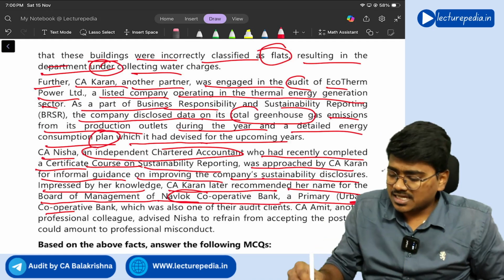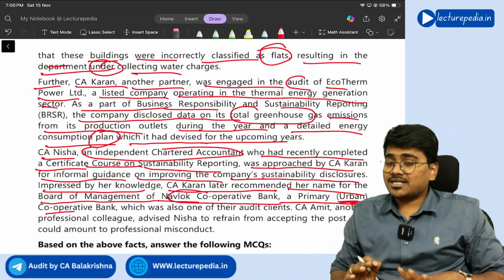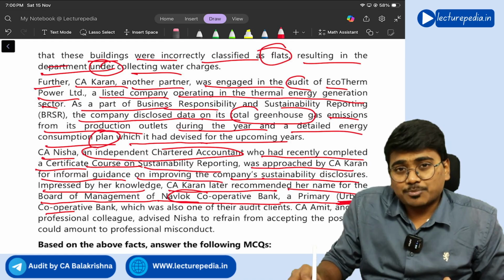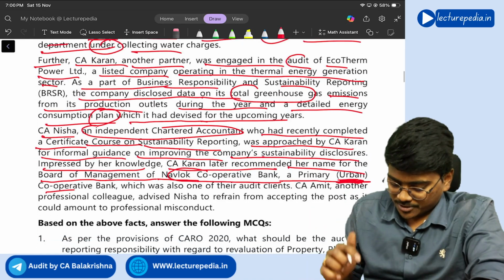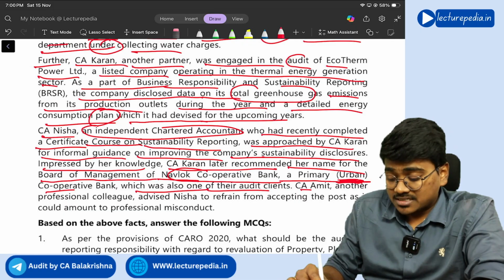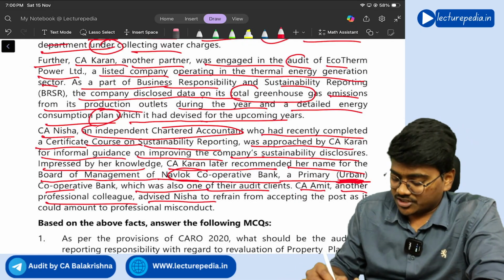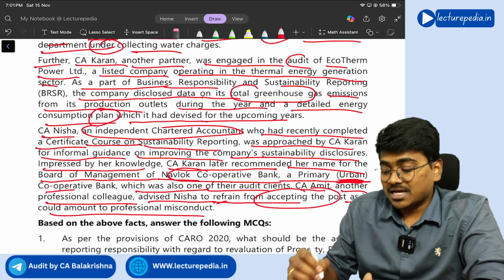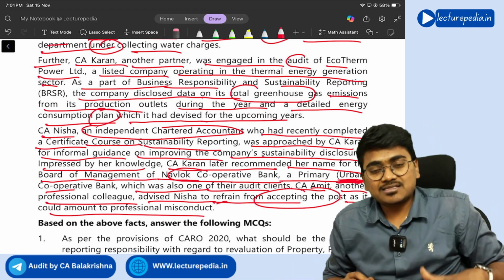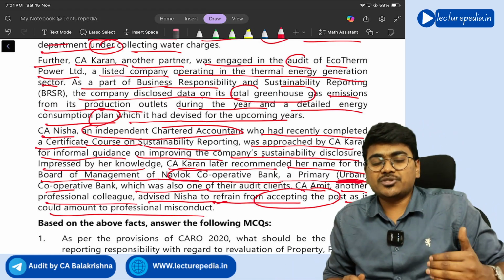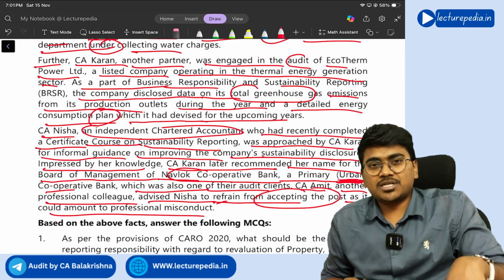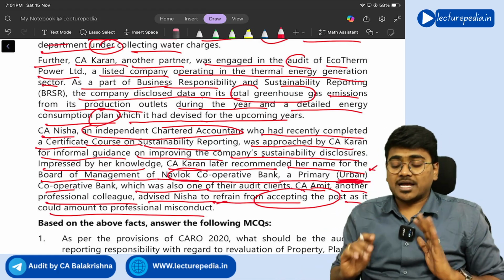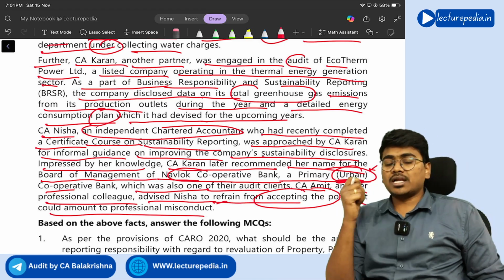Now, a chartered accountant who is in practice is permitted by ICAI to act as a member of a board of directors in an urban cooperative bank, but you cannot act in a rural cooperative bank. Got it? So since it is an urban cooperative bank, she can accept the position, which was also one of their audit clients. CA Amit, another professional colleague, advised Nisha to refrain from accepting the post as it could amount to professional misconduct. See, since it is an urban cooperative society, the ICAI Ethical Standards Board has explicitly allowed the auditor to accept the position as board member in the urban cooperative bank. You need to remember, it should be urban. If it is rural, it is not allowed.